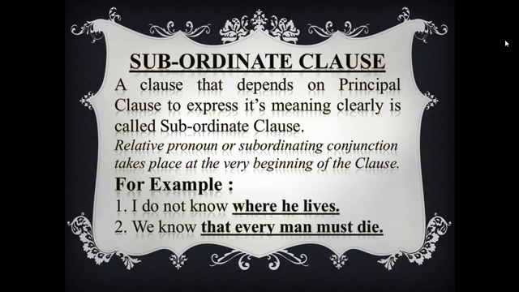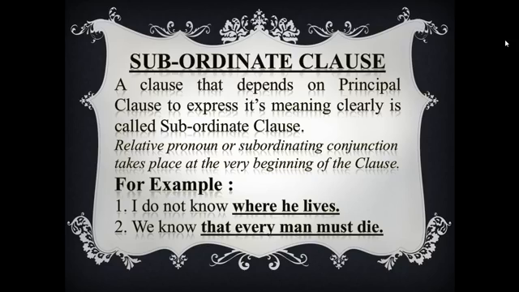I do not know where he lives. Just look at the underlined clause, "where he lives." This is a subordinate clause. Because if you delete the portion "I do not know" and anybody says "where he lives," then the meaning is not clear.